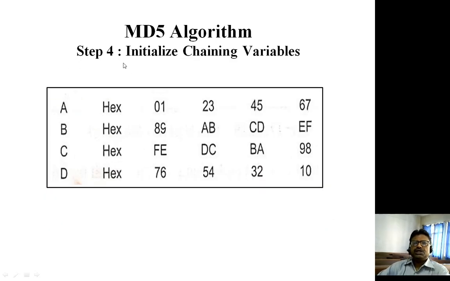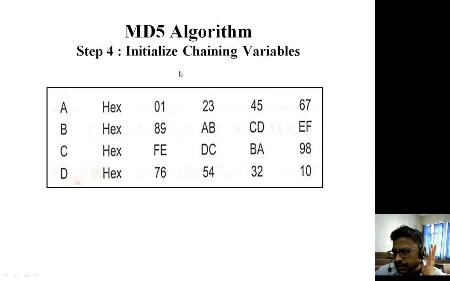Fourth step is to initialize the chaining variables, and for that we will be considering 4 different variables A, B, C, D, and these variables are named as 0, 1, 2, 3, 4, 5, 6, 7, where these values are represented in hexadecimal form. So this is 4 bit, this is 4 bit, 8 bit. So the A variable will have 32 bit, B variable is 32 bit, C is 32 bit, and D is 32 bit. So in total, A, B, C, D combined is 128 bit.